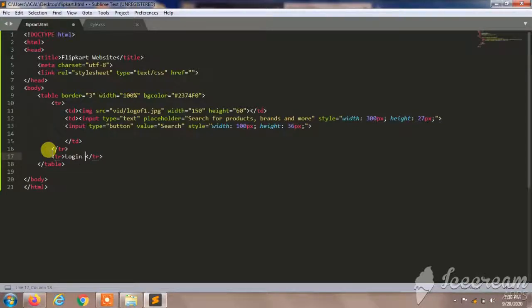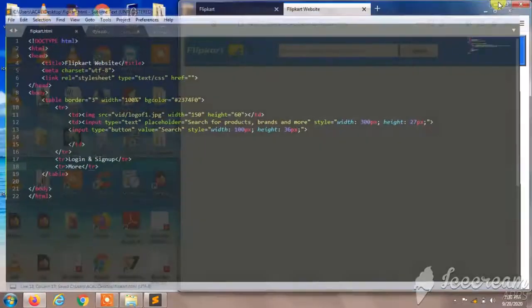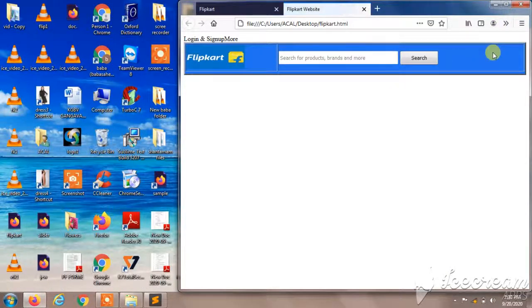We are going to create login button and sign up. And the one more button, I think it was more, so I'll give more. I'll save this and I'll reload this.